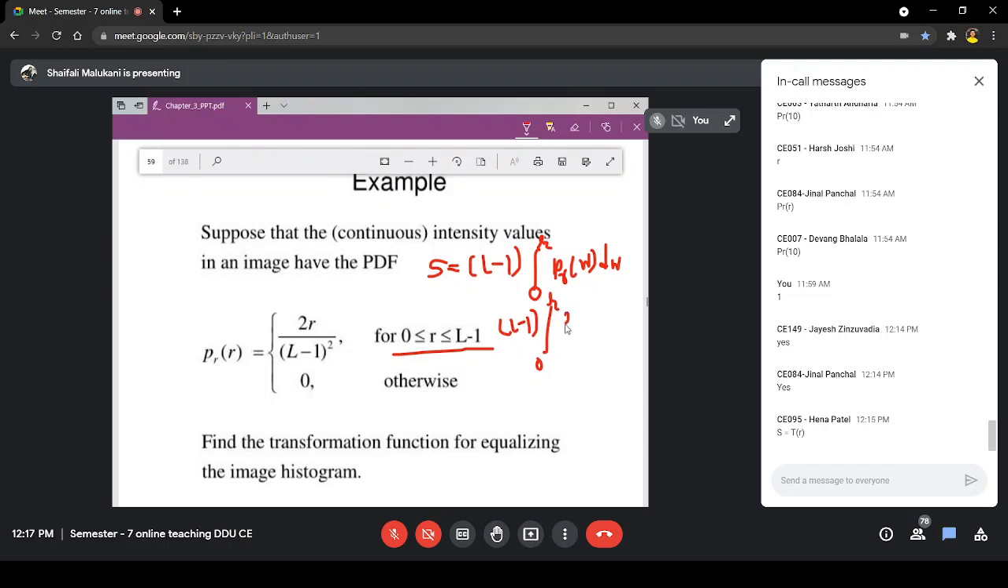This will be 2 of what? Variable, everywhere wherever R is, I should replace it with W. Then it will be PR of W. This I want to change now. So I will change this. So 2W divided by L minus 1 square dW.